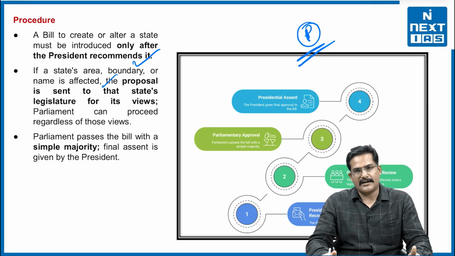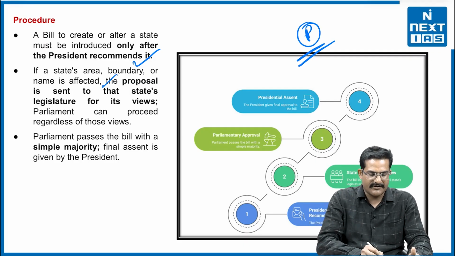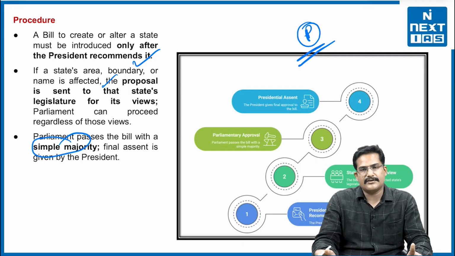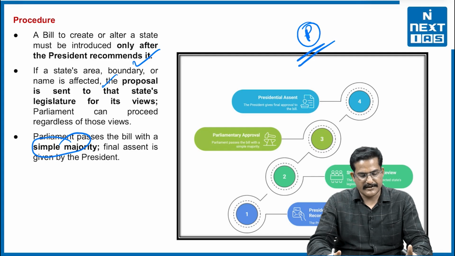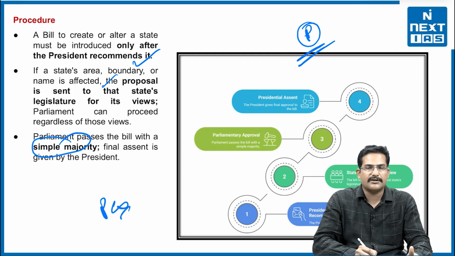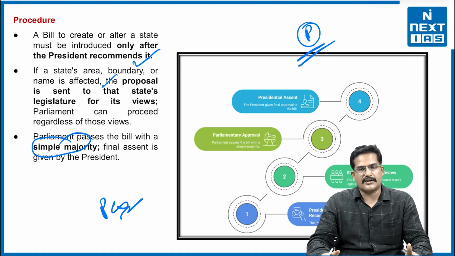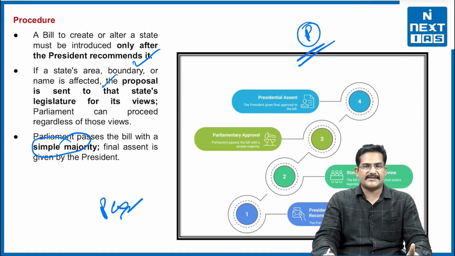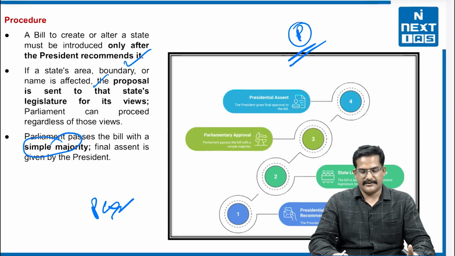And once parliament passes the bill with a simple majority, we will have to understand that this bill has to be passed by a simple majority. A final assent is given by the president. The president gives the assent to the bills. So, this process seems quite simple, but again it is complex because there are multiple levels of approval that are needed for the creation of a state in any part of the country, right, which is apt as well.